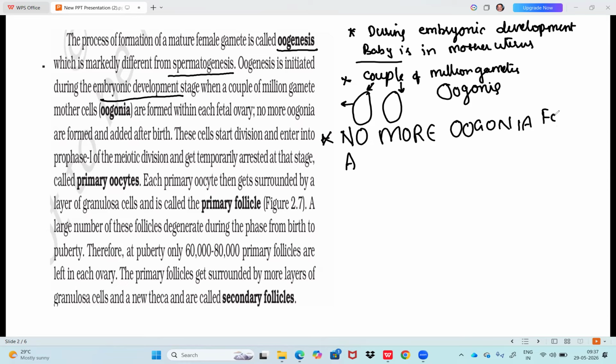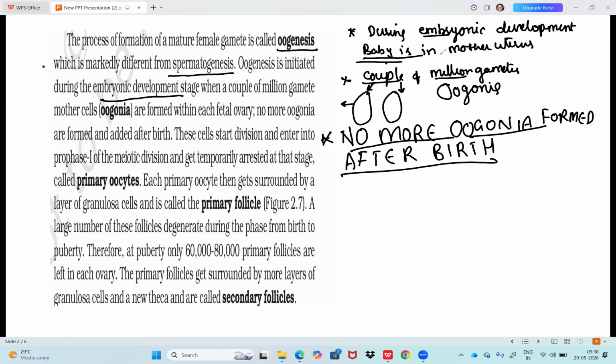No more oogonia. Whatever questions came in NEET previously, every time they focused on a new concept from these small three paragraphs. It requires conceptual understanding, so along with the text lines I am going to explain the dimensions of these. No more oogonia are formed after birth. Before birth itself, a couple of million gametes are formed during embryonic development.